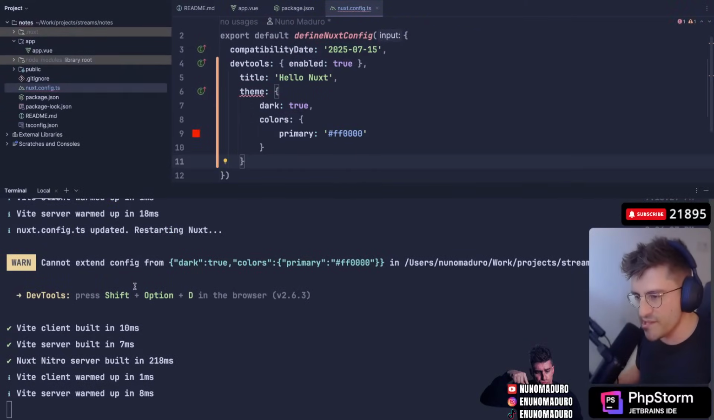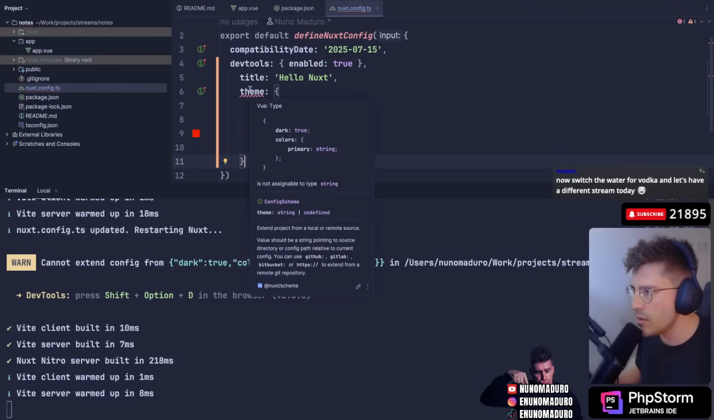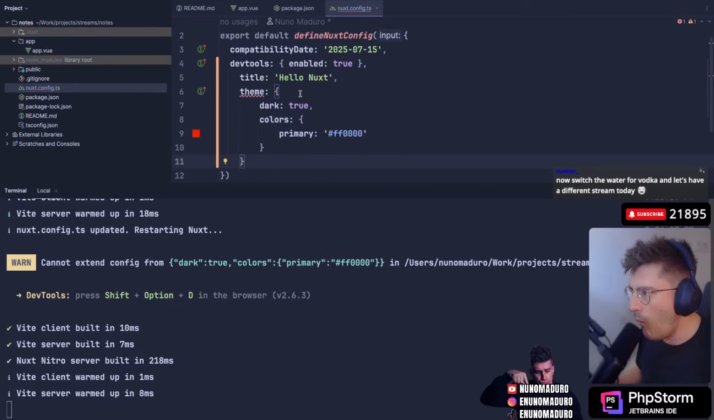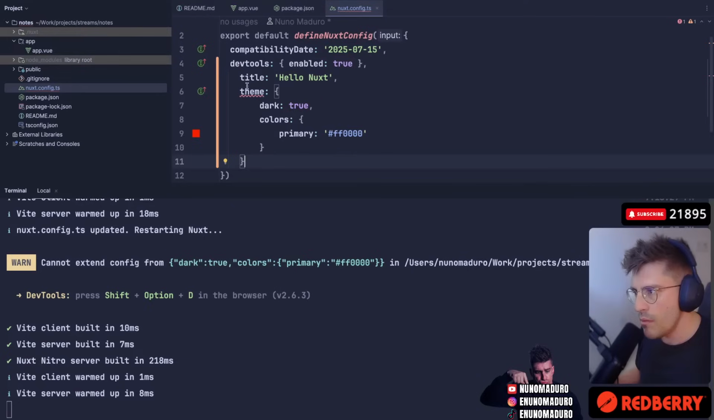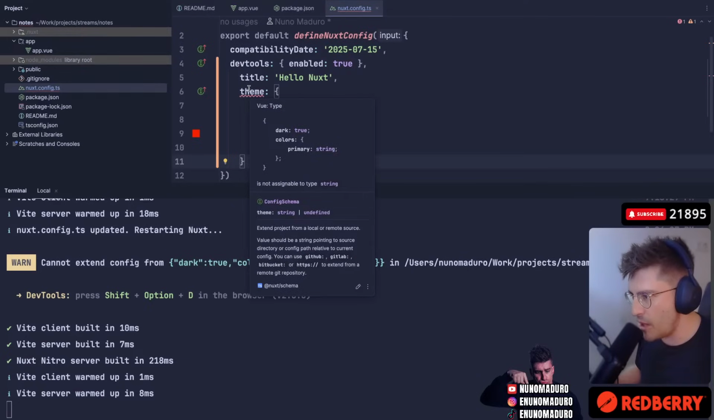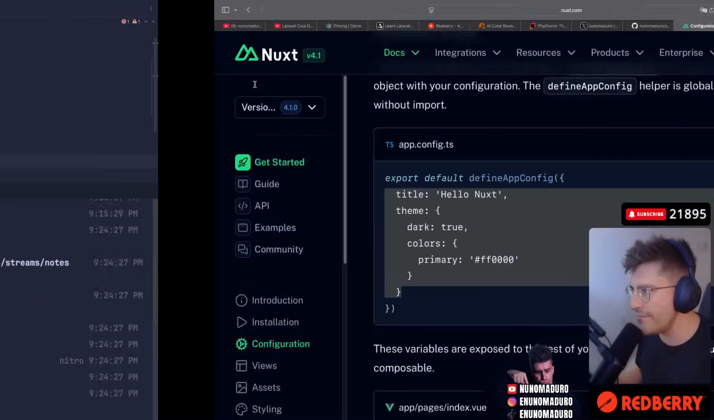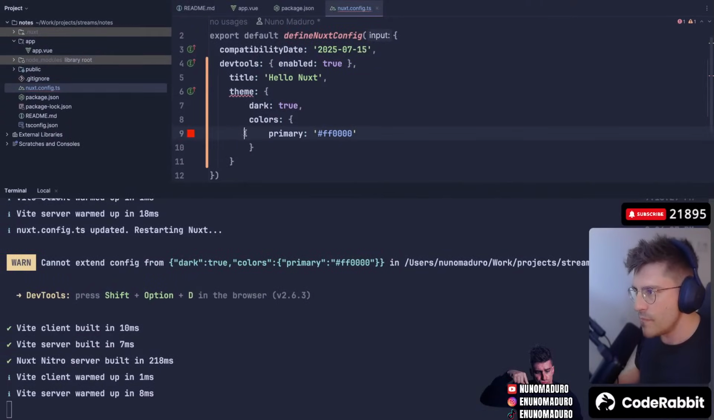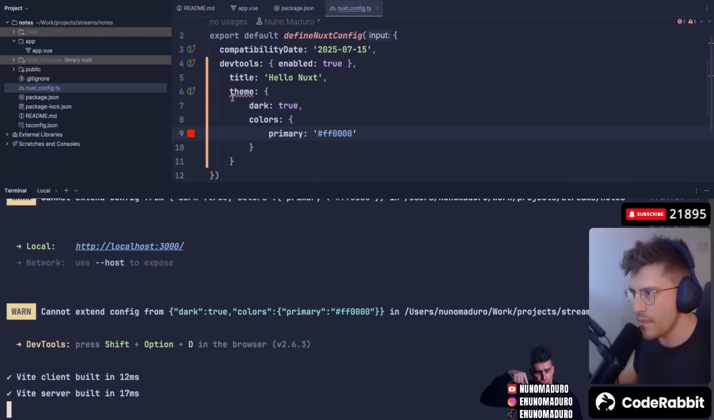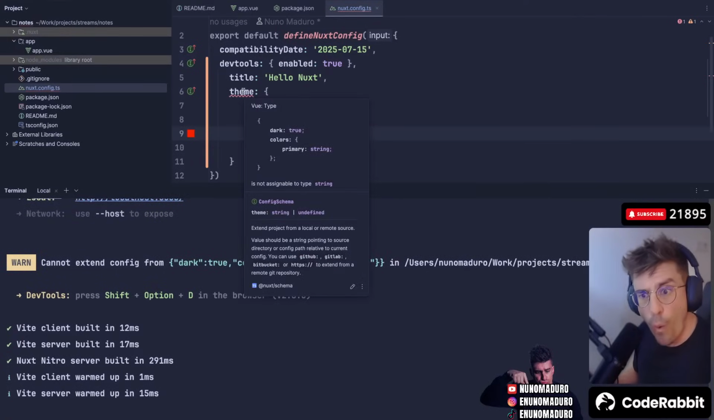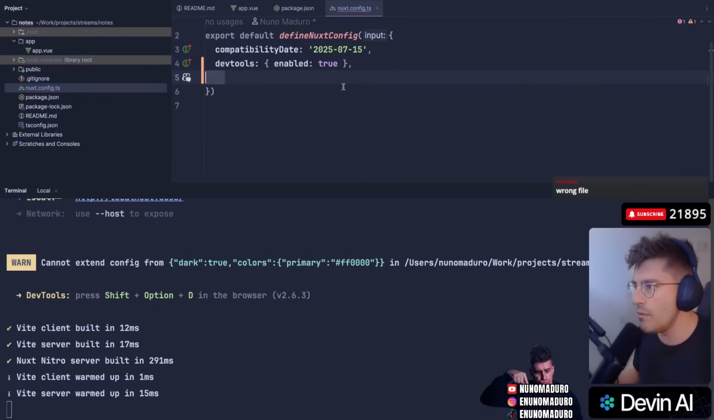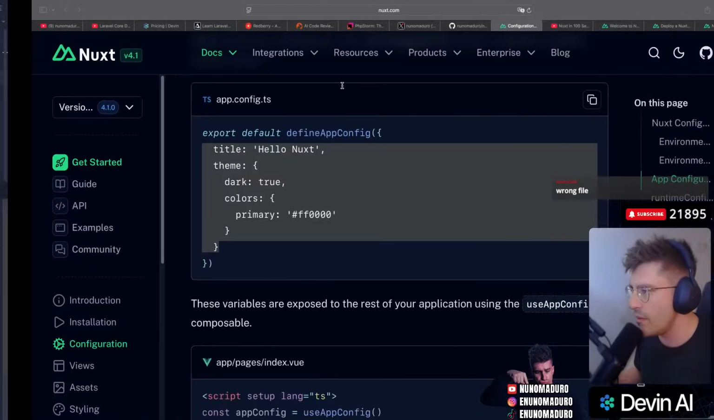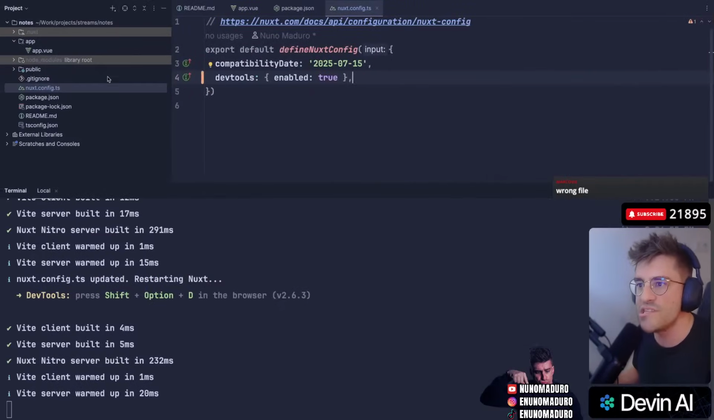Ooh, I like this. So basically I just... Oh? Theme? Wait, what? Oh? Cannot extend config from... What is the problem here exactly? I literally just copy-pasted something. Okay, I have no idea what's happening here. I just copy-pasted this, and it's not working. Let's see. Oh? Wrong file? Okay, wrong file, chat. Wrong file. This is app.config.ts.